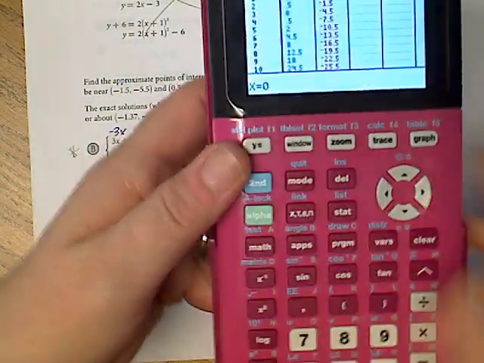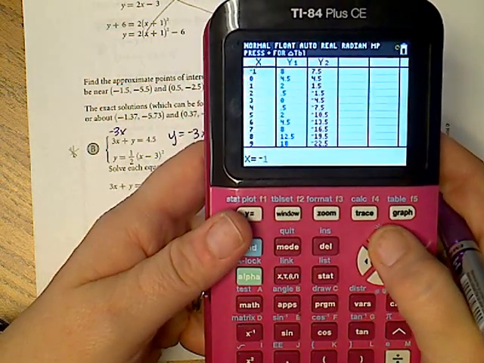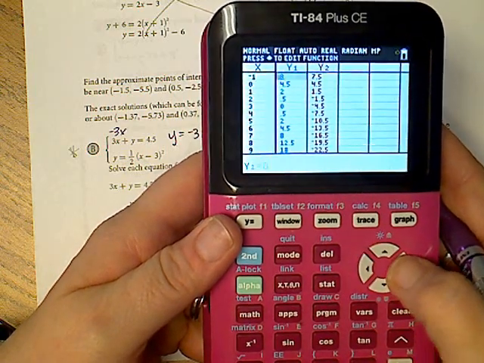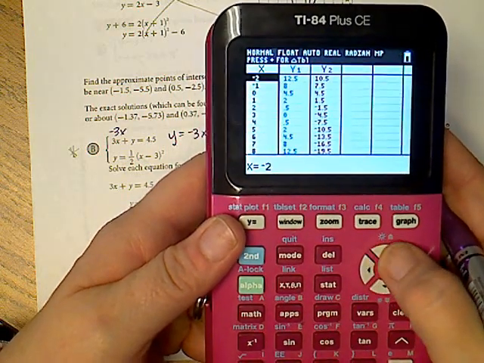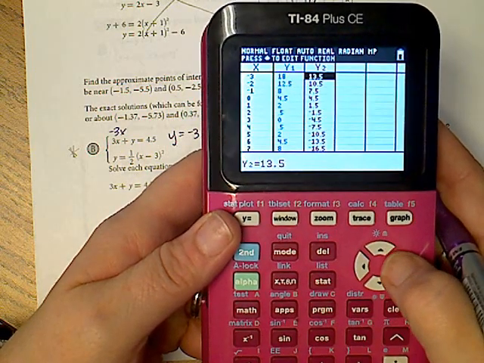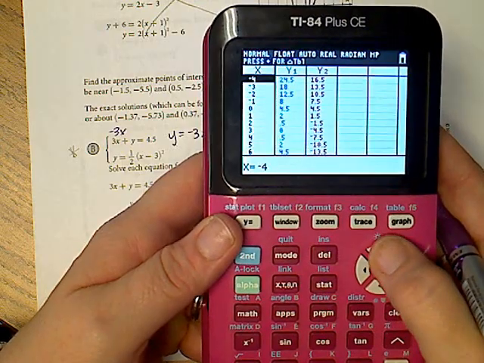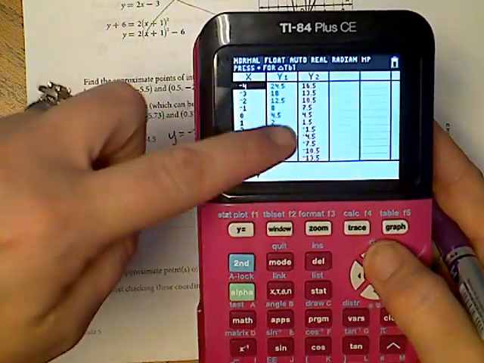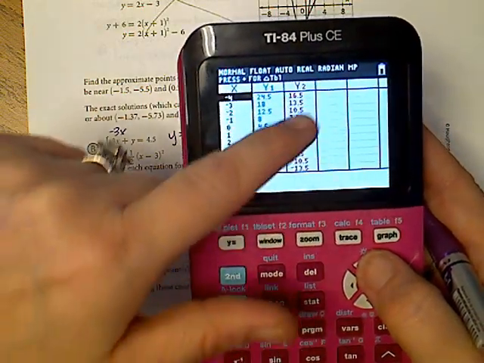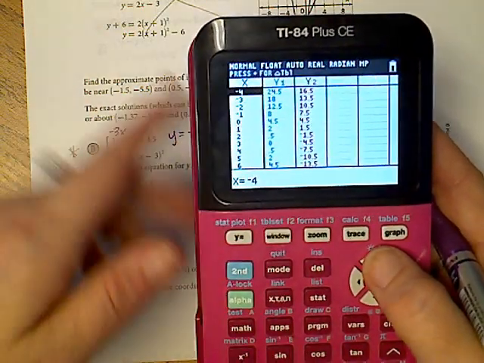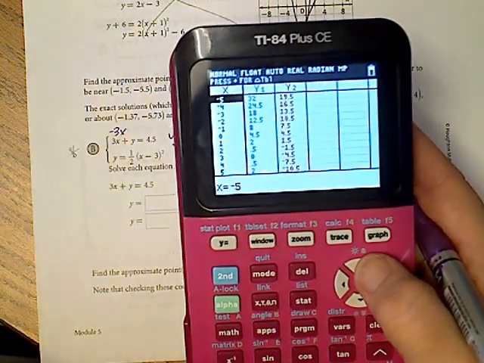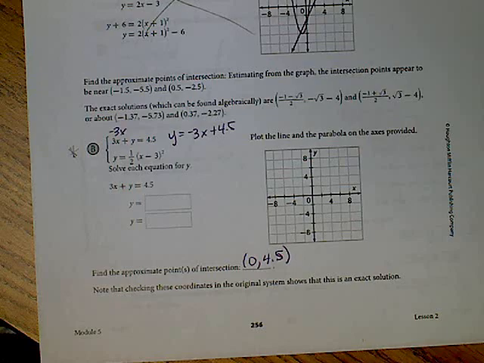And I'm going to double check at negative 1 if that's a point of intersection. And notice it is not. 8 and 7.5 don't work. Again, not there, and I don't see them coming together. This guy's getting larger in the y column, and this guy's getting larger as well, but they're not getting closer together. You can check the next one. You see that 32 and 19.5 are very far apart. So I have 1 point.